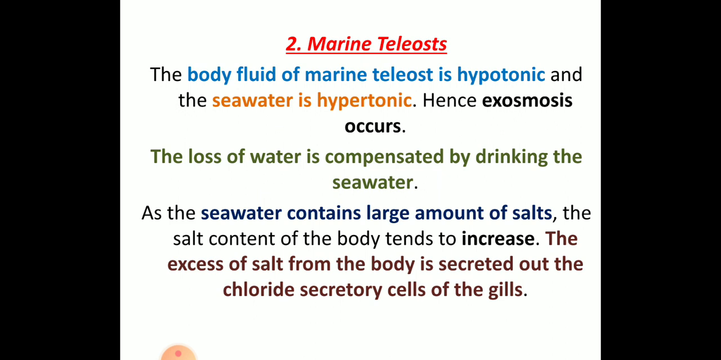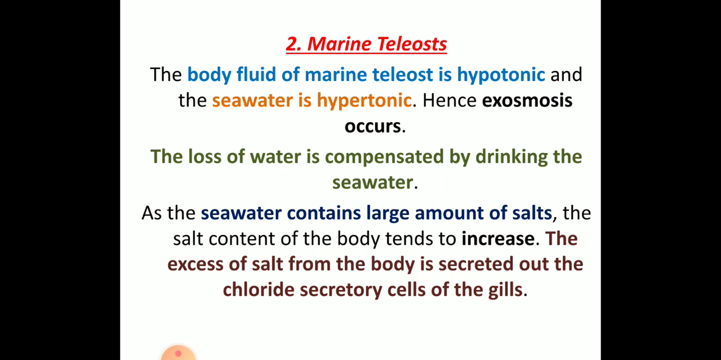Usually once the solution from the body is coming out, these fishes drink water from the sea. The drinking water helps in compensating the loss of water. As the seawater contains a large amount of salt, the salt content of the body tends to increase. So the salt content inside the body will be increasing. This excess salt of the body is secreted out by chloride secreting cells of the gills.